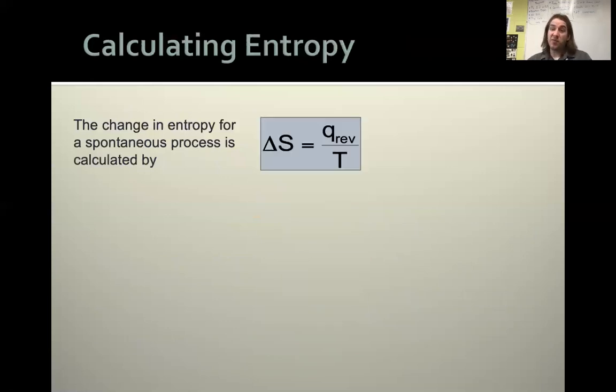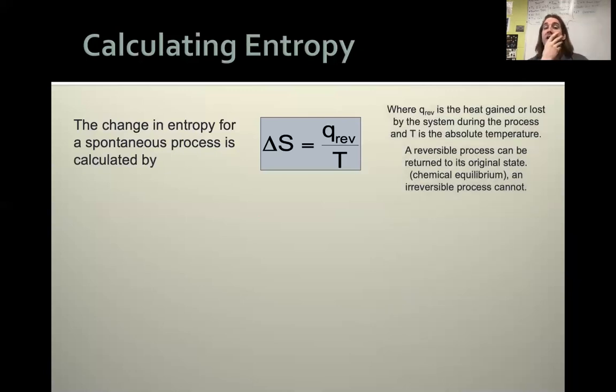So the actual mathematical piece for this, the way we actually find this change in the entropy from 0 to whatever our temperature is, is calculated using the following formula: the change in the entropy is going to equal the amount of heat energy that our system has gained, the amount of energy it's either absorbed or released, divided by the temperature we have raised our system to. So our change in entropy for a spontaneous process is this formula here, where Q reverse is the heat either gained or lost by our system during the process where we heat it up from absolute 0 to our current temperature, or whatever our temperature is defined to be.